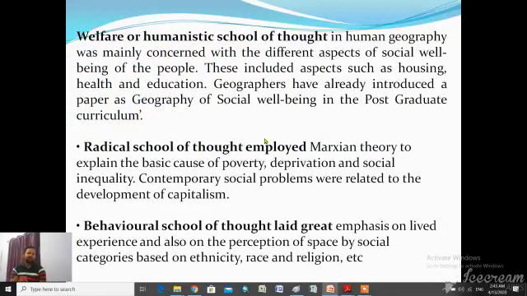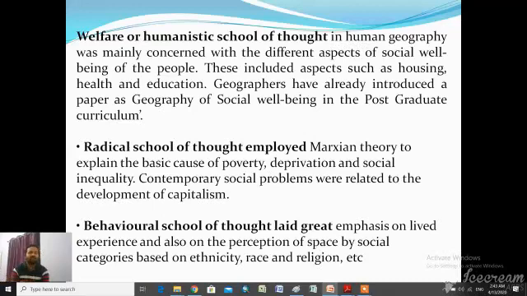Next, human geography contains lots of sub-disciplines: the welfare or humanistic school of thought, radical school of thought, behavioral school of thought. All these concepts explain different views to see our society. For example, welfare or humanistic school of thought focuses on human well-being, how well people are in the society. For this purpose, welfare geography expresses that government should spend more money for people's well-being in the society.